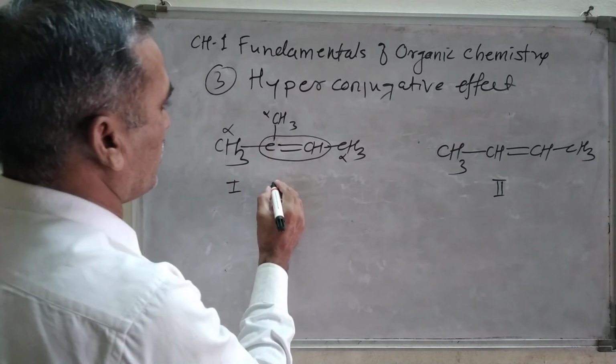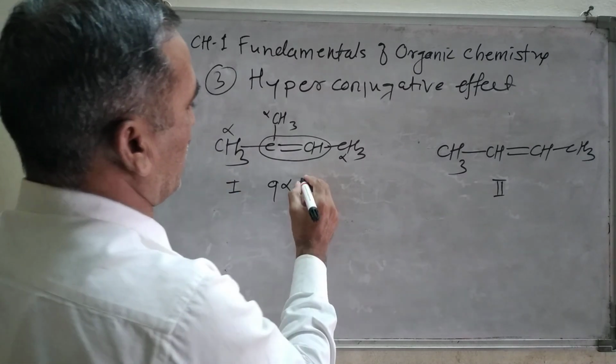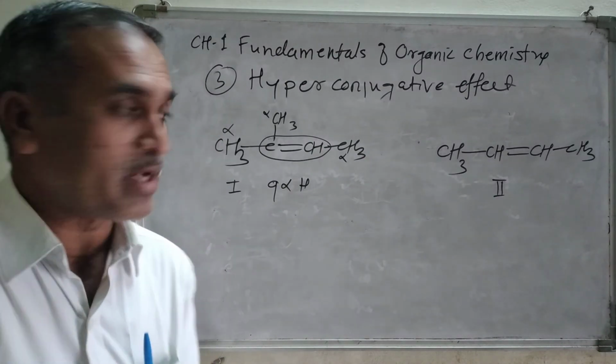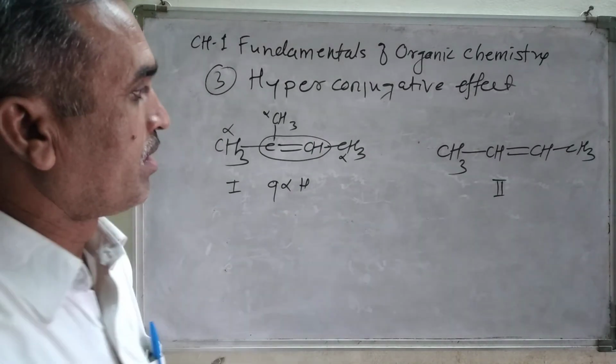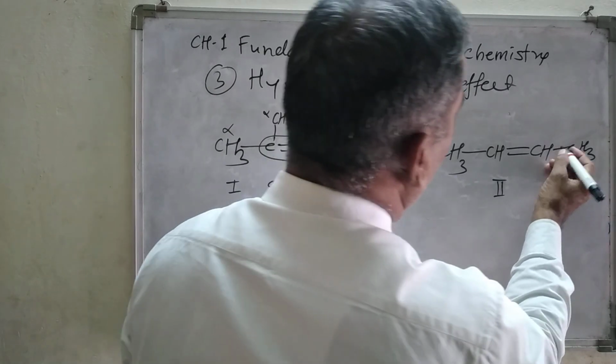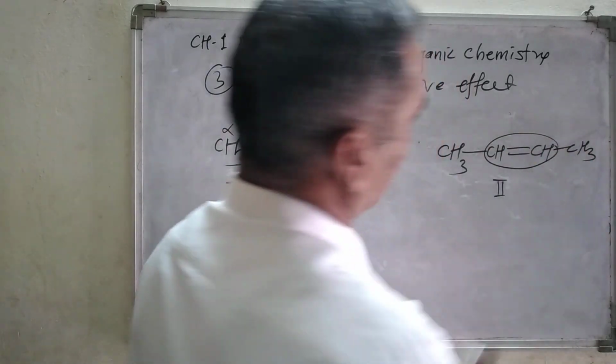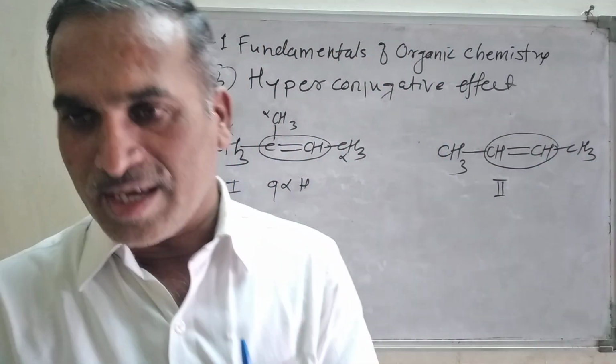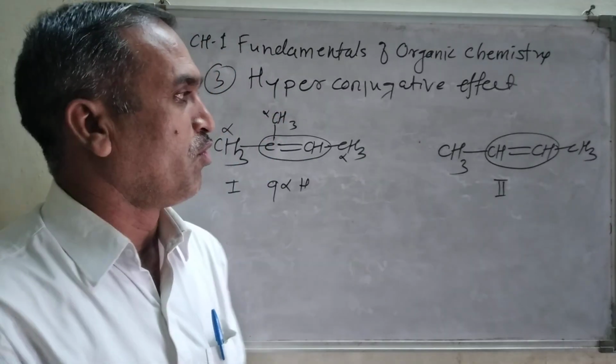Total how many are there? 9 alpha hydrogen atoms are there. So 9 hyperconjugative structures are possible. And now look here, this is the olefinic part, right? Carbon-carbon double bond, we can call it an alkene or you can call it an olefin.